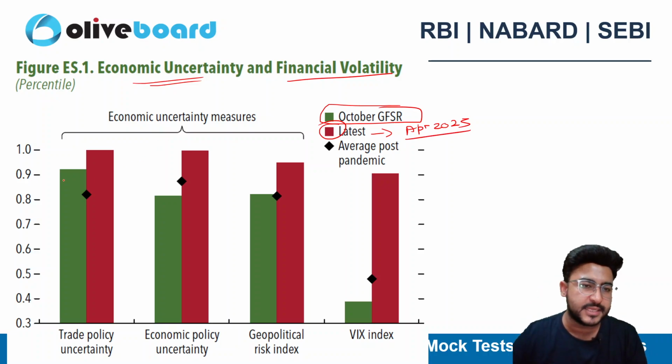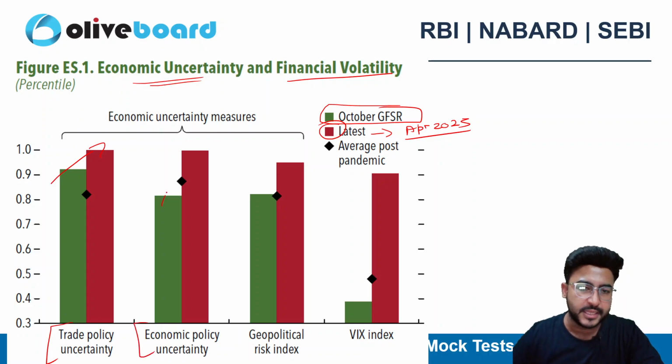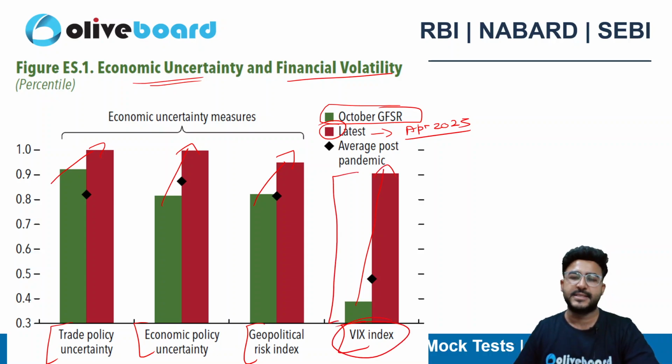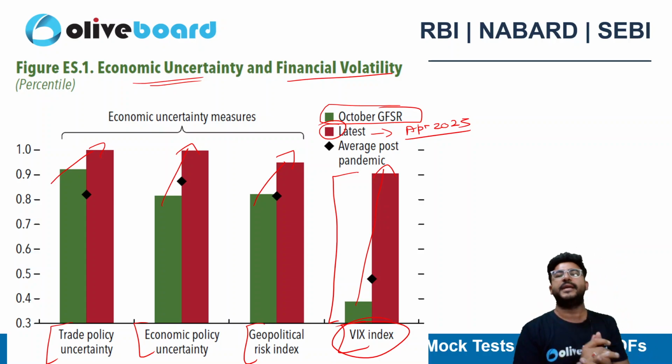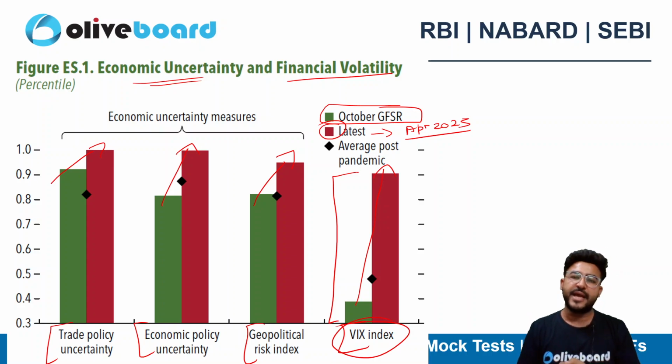You can see that there is an uptrend in trade policy uncertainty. We all know that. Economic policy uncertainty, and in the geopolitical risk index, again there is an increase. In the VIX index, again there is a substantial increase. What do we mean by the VIX index? It is nothing but the volatility index. It shows how much volatility there is in our financial markets.